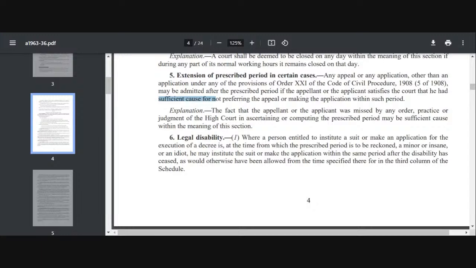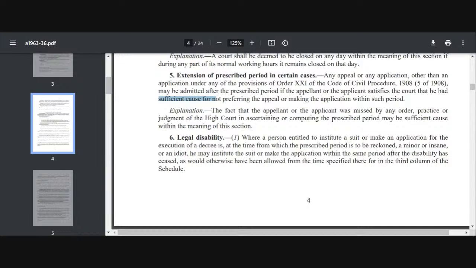If you see legal disability, it is the state of, like, legally you are disabled, not medically disabled. Okay, यहाँ पे कोई medical disability नहीं है, आपकी legal disability. Why? Because you are a minor. Either you are a minor, or you are insane, or you are an idiot. So if you are a minor person, due to your age, you are not legally qualified to institute a suit, है ना. या फिर अगर आप insane हो या idiot हो, then also you are not qualified to institute a suit और make an application. So section 6 is talking about that only.